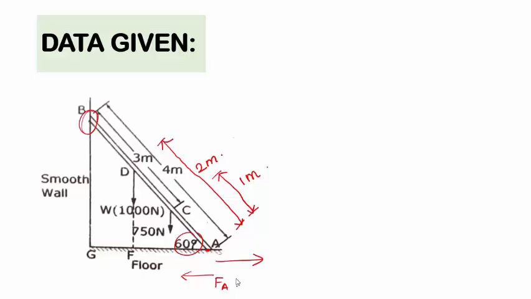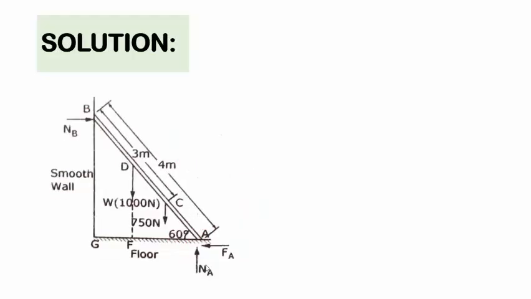At the point of contact at point B, there will be a normal reaction force, that is NRB. Simply we can represent it as NB. And also at point A, at the touching point, there will be a normal reaction force NA. Considering all of these forces, we can solve the problem. Up to the instant of sliding, all the forces acting on the ladder will be in equilibrium condition. So we can solve this problem with the help of equilibrium conditions.